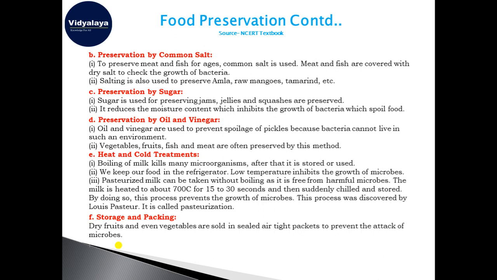Every day in our home, the milk that comes from outside is boiled and then kept, which keeps it free from the growth of bacteria and other microorganisms that can spoil it. And when you bring vegetables or cooked food, they are preserved in the refrigerator for a longer duration of time.